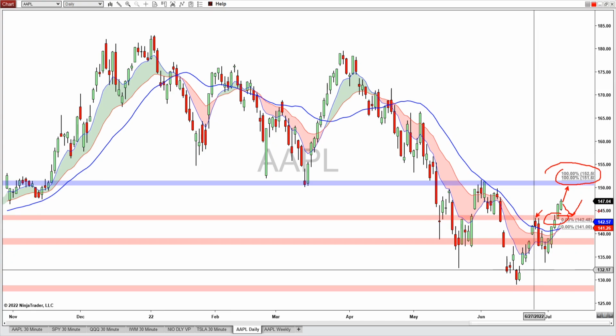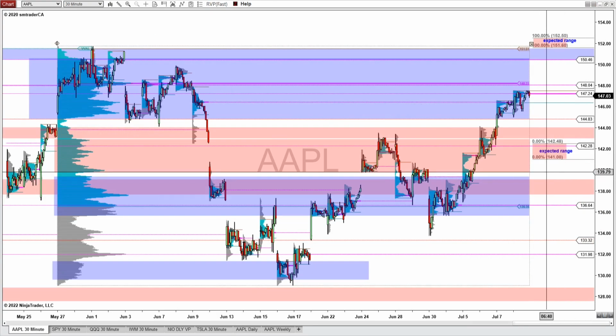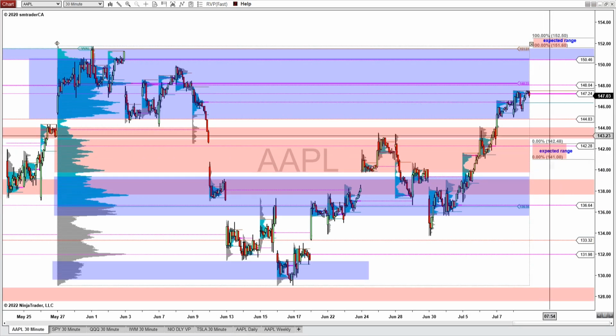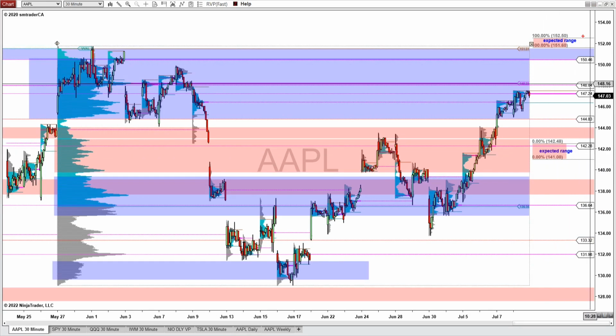But we'll take a look at the price action scenario in a little bit more detail on the intraday chart. And here looking on the 30-minute chart for Apple, we have the upper range of the expected move for the coming week, anywhere between 152.50 to 151.60. And the lower range is somewhere between 142.48 and 141.